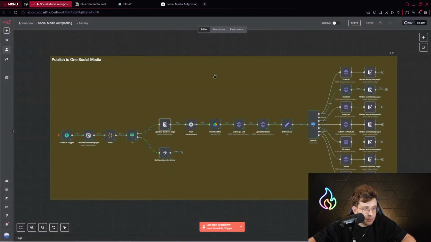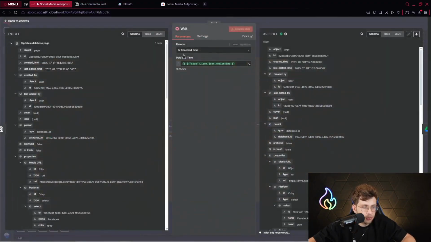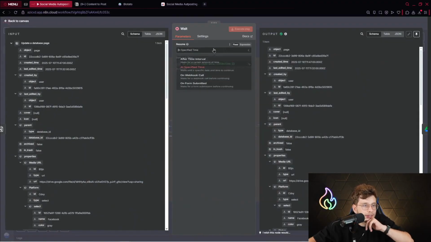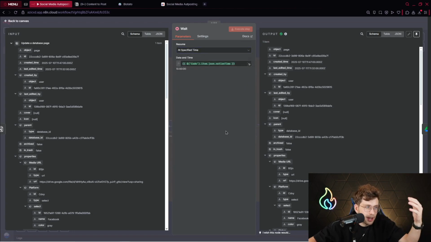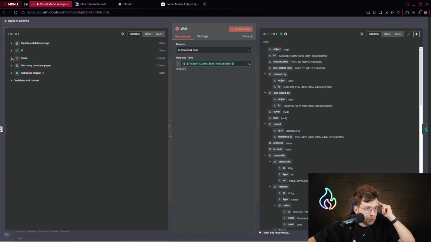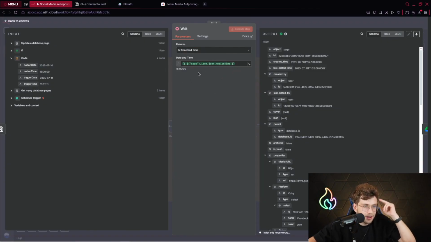And then what we do, we've got our wait node, which is for now disabled because inside we get the type, which is at specified time. So we indicate, okay, wait until the specific time and then run this automation afterwards. So for this case, we are using the Notion time. We extract it with the code node. It's pretty straightforward. And then this automation should have continued at 3 p.m.